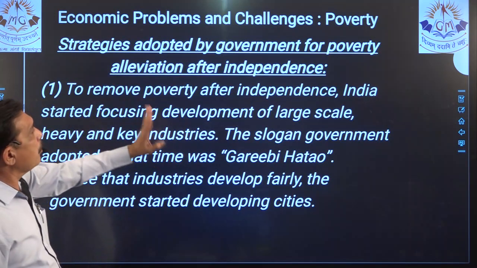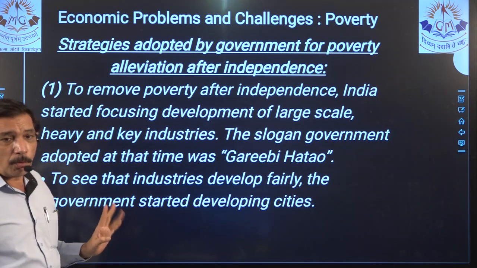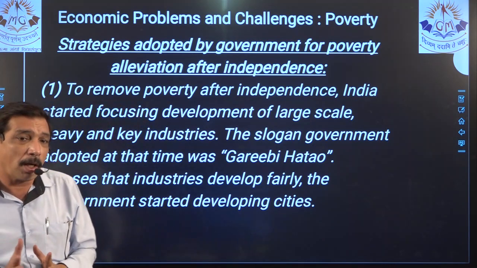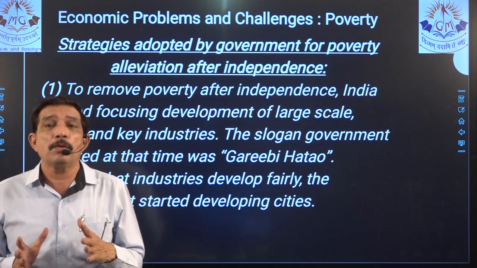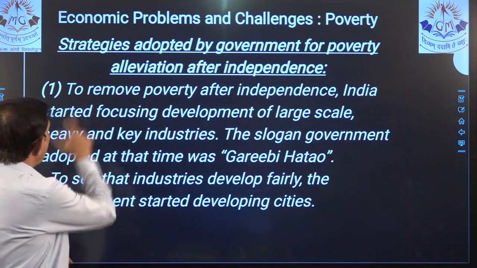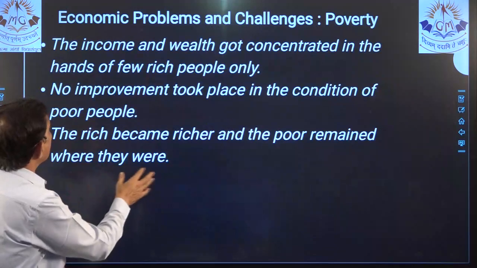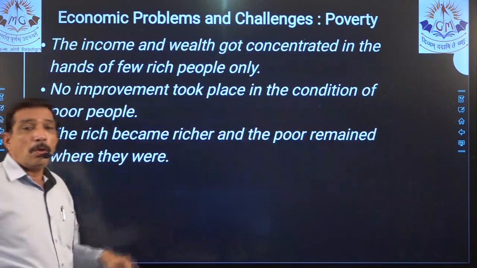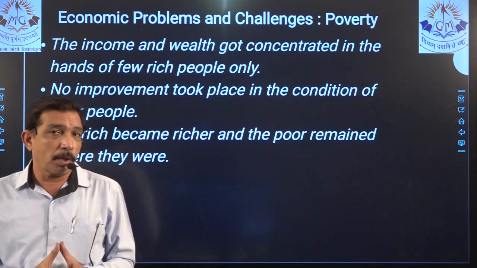Strategies adopted by government for poverty alleviation program. Now this is quite important. We know this is quite a lengthy answer, and it is a complete 4-mark answer, and even in 4-mark we do not have to write all the points, because this particular answer is quite lengthy. It starts with 1, there are points, right? There are 3 points in 1, then it keeps on going, now it comes to 2, so we should be aware of the answers of this particular one.